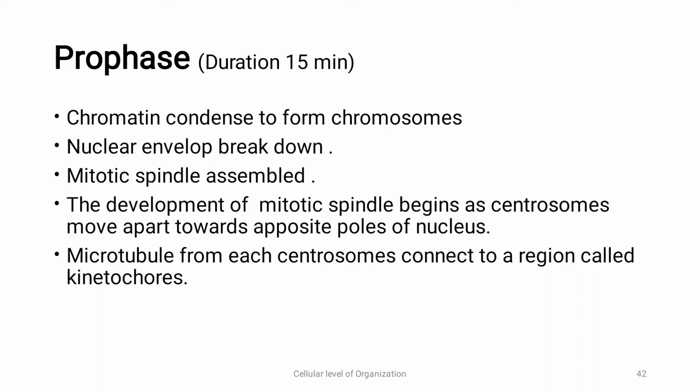The development of this mitotic spindle begins as the centrosomes move apart to the opposite ends of the nucleus. As they are moving apart, microtubules develop from each centrosome and increase in length by addition of tubulin units. Now, microtubules from each centrosome connect to a region called the kinetochore.